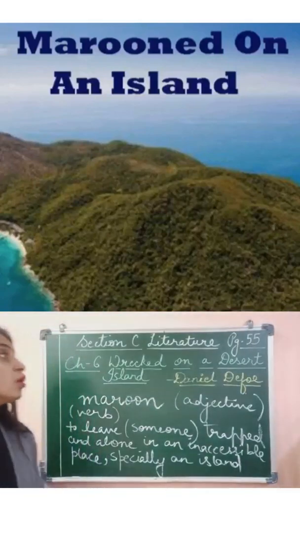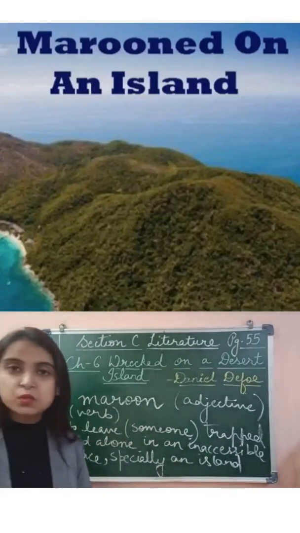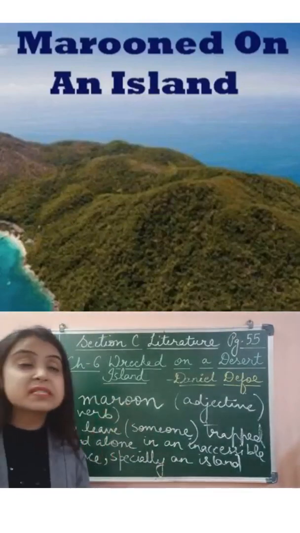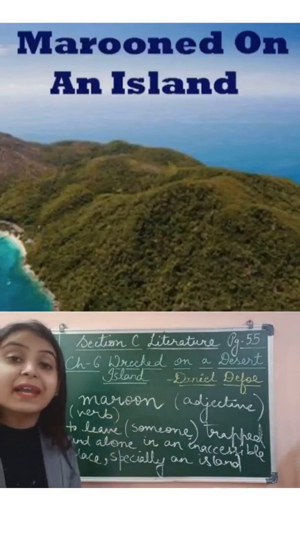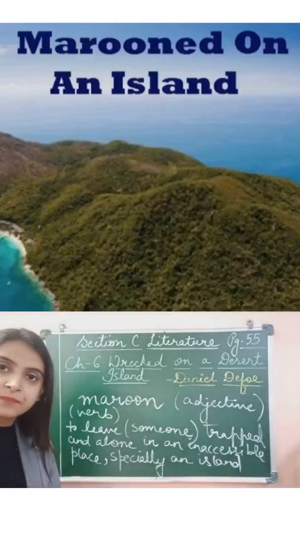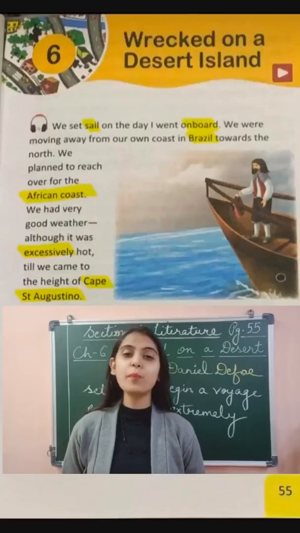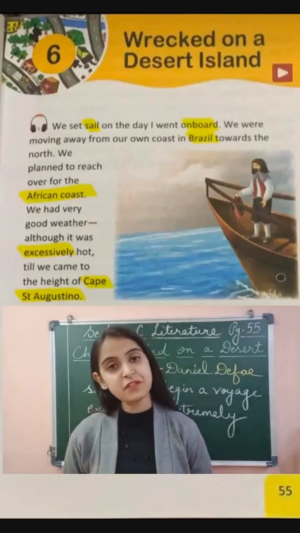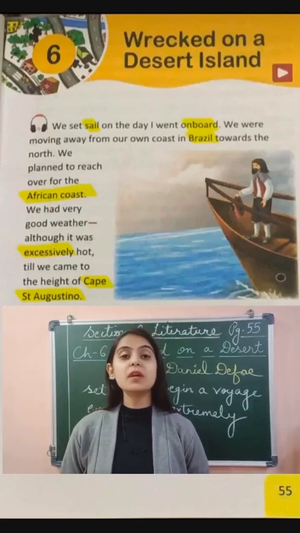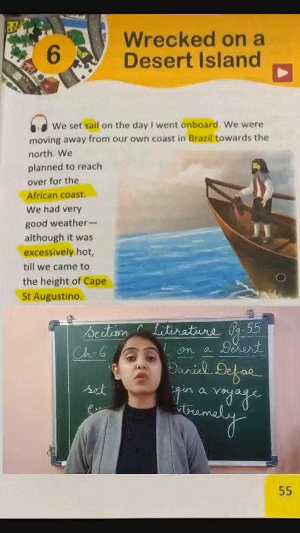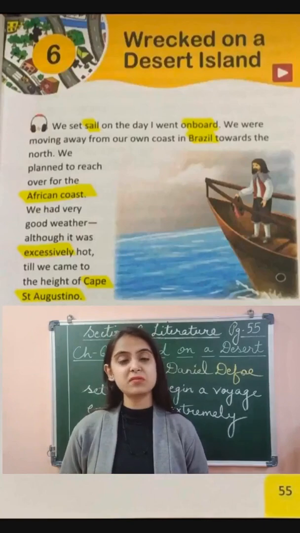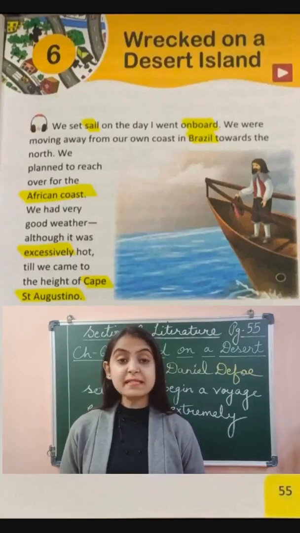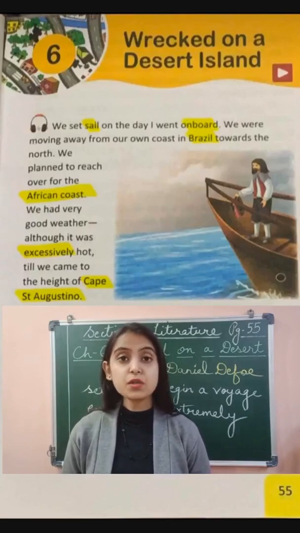Okay, so why did I discuss this word with you? We will read in the chapter how Robinson was marooned on an island, right? Now quickly open your books on page number 55 so that we can start with the explanation of the story. As you children know, the protagonist of the story is Robinson Crusoe, so his experiences are described in this chapter. He says, "We set sail on the day I went on board."